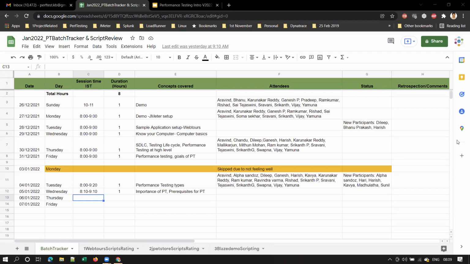So basically we need a stable build with no major functional defects. That is the main prerequisite. And before going for performance testing, the performance tester should have complete knowledge of the application. That is also a main thing. And the performance testing environment should be equal or similar to the production environment.